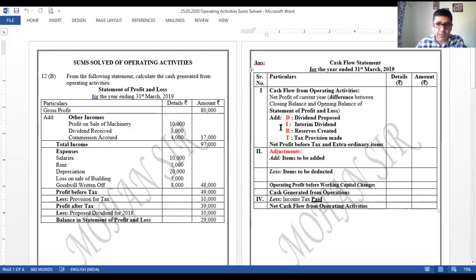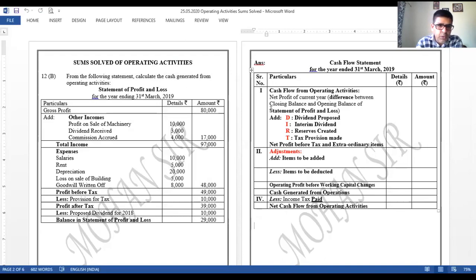Cash flow statement is basically divided into 4 parts. The first part is about the statement of P&L and debit. Second is adjustments. Third is working capital. And fourth is the income tax paid, right? Likewise, we have 4 parts in operating activity.